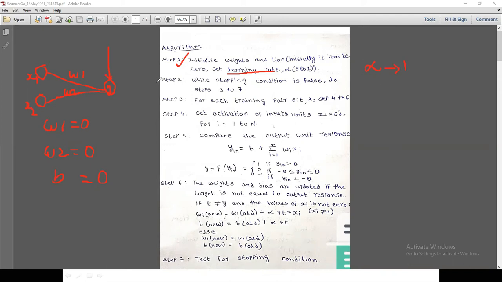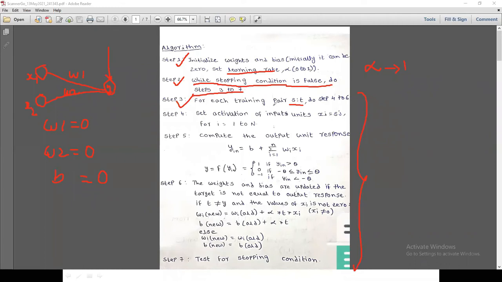What is step 2? While the stopping condition is false, do steps 3 to 7. Up to the condition being false, we are going to execute steps 3 to 7. Next, what is step 3? For each training pair S:T, do steps 4 to 6.